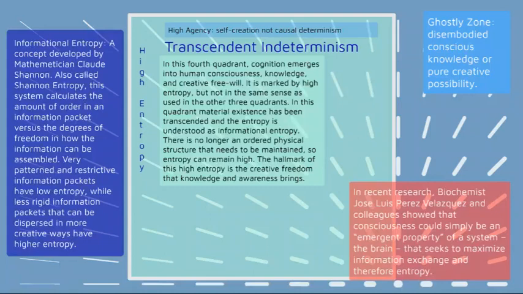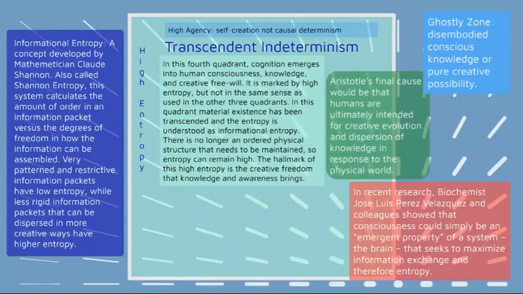In recent research, biochemist Jose Luis Perez Velazquez and colleagues showed that consciousness could simply be an emergent property of a system, the brain, that seeks to maximize information exchange and therefore entropy. So, this was a really interesting article showing that the brain, as it exchanges information, actually increases its entropy.